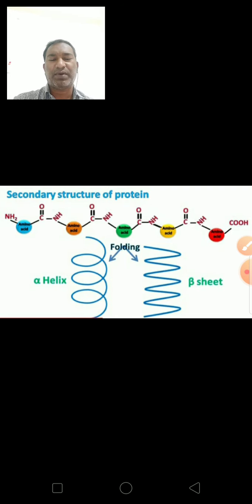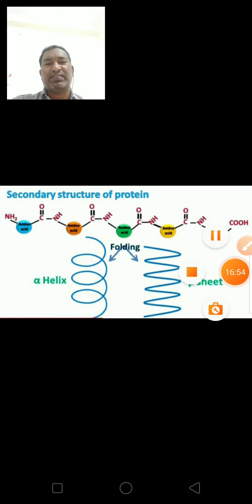This hydrogen bonding is formed between hydrogen of nitrogen and oxygen attached with the carbon. Individual hydrogen bonds are weak, but collectively they are strong in stabilizing the spherical structure. So this alpha helix structure is the spherical structure, and the beta sheet structure is the parallel and antiparallel type structures.